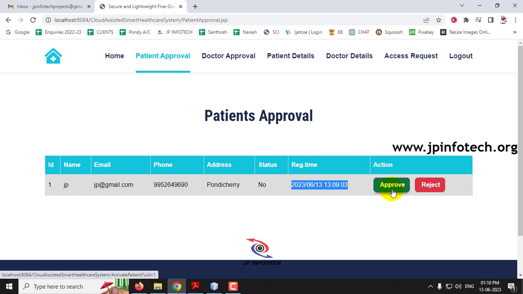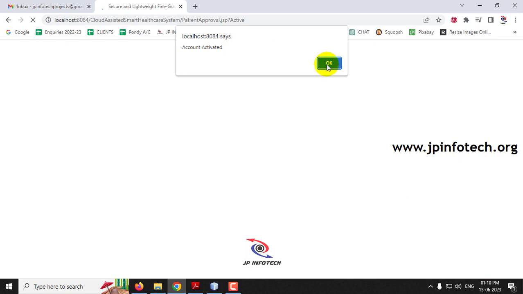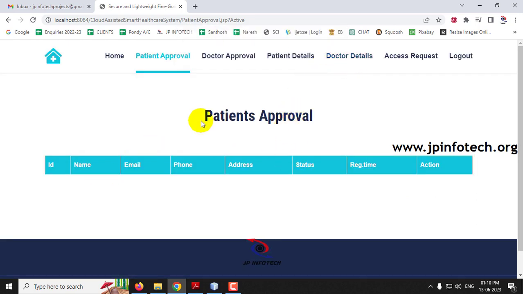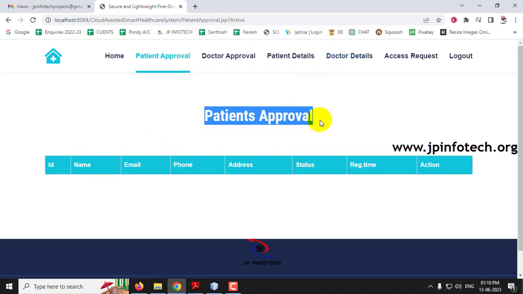If the HAC rejects this patient, they cannot log in into the system. This is to prevent unauthorized users from entering the system and make the system more secure. So now let me approve it. Now you can see the account activated, and this table has become empty. There is no pending patient approval.